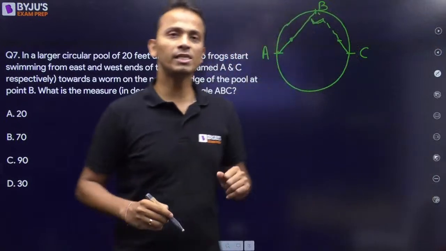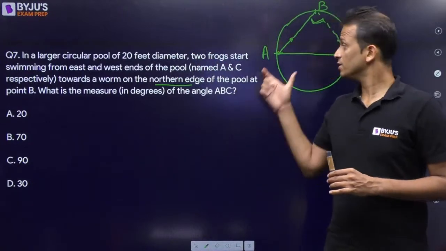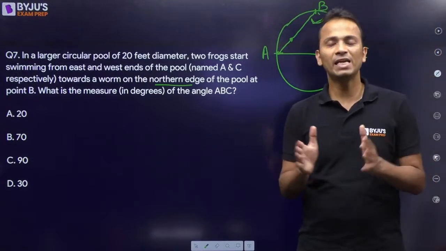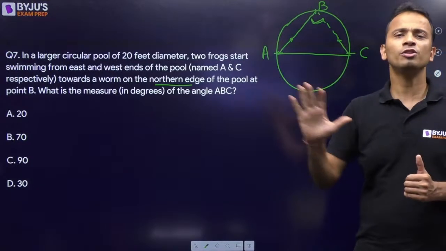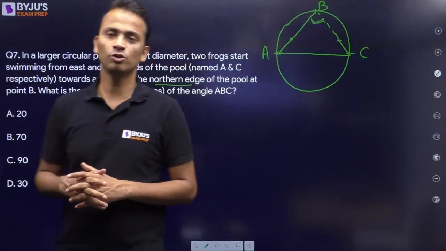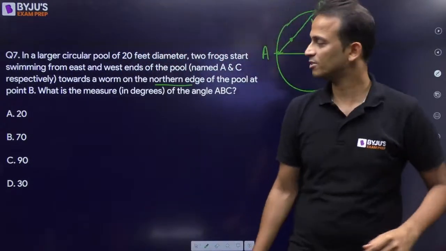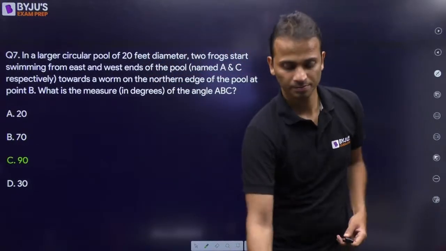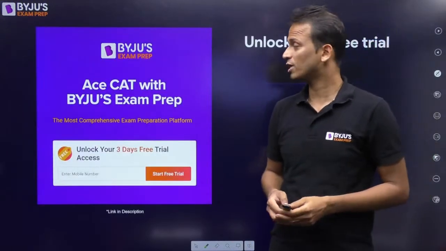Now, since points A and C are diametrically opposite points, and we know that the diameter makes an angle of 90 degrees at the circumference of the circle, anywhere on the circumference of the circle, so I can say that this angle ABC is equal to 90 degrees. So option C is the correct answer for this question. All right. Great. Let's move on towards the next. No, that was the last question.